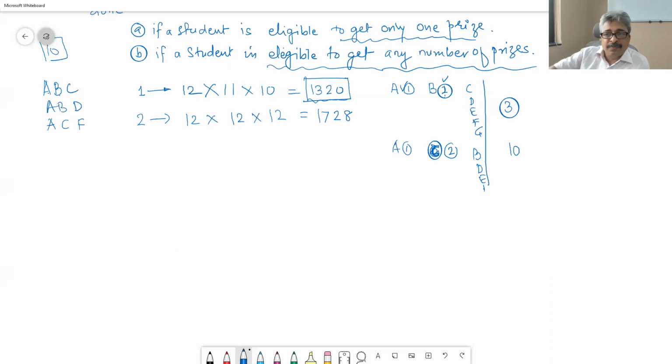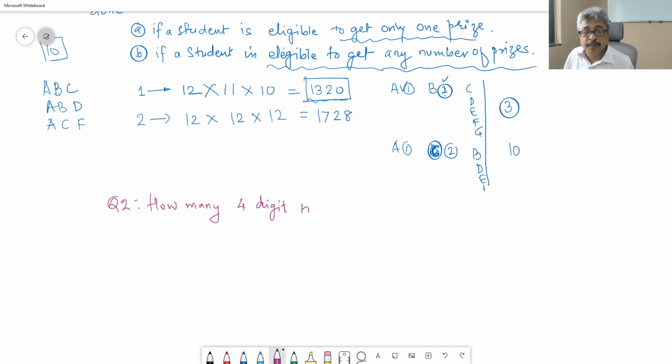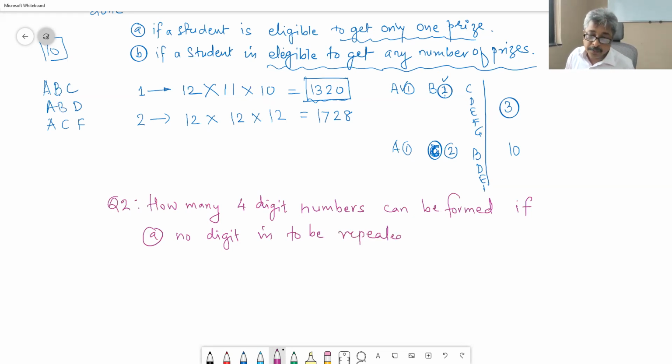Problem number 2. How many 4-digit numbers can be formed if, A, no digit is to be repeated in the same number, or B, repetition is allowed?